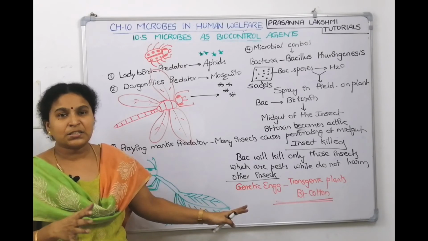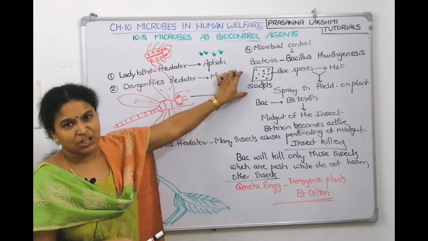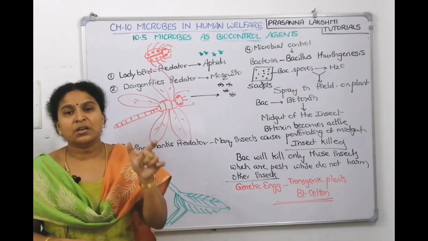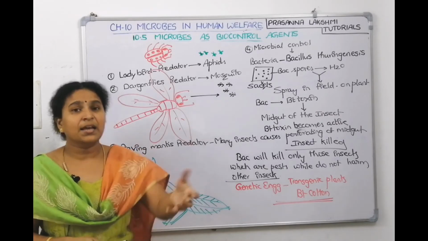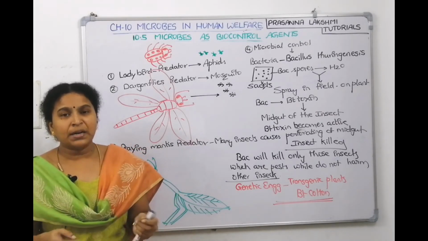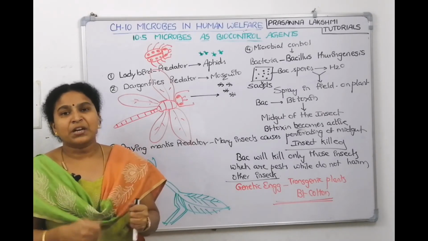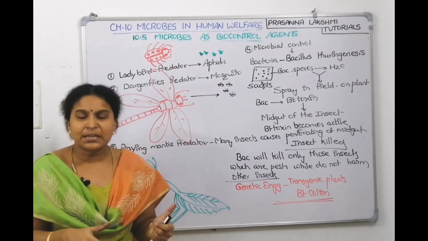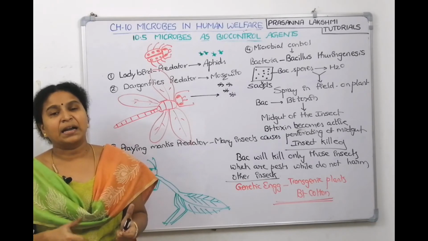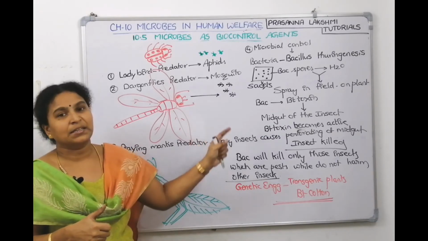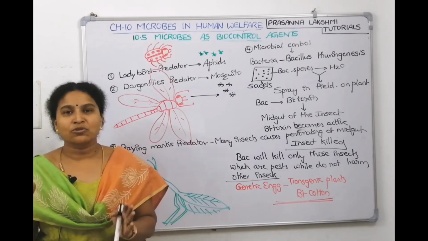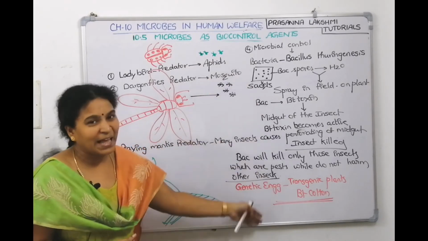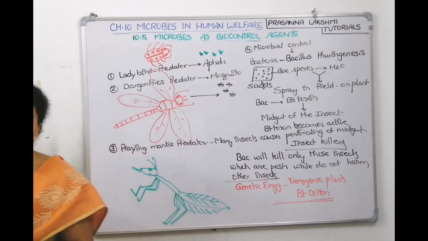But here we are just telling that in the market, sachets and packets are available in which the Bacillus thuringiensis spores are there. Buy those spores, open it, mix it with water, keep it in a sprayer, and spray it on the plants. Now, if the insect comes and eats the plant, along with that, it takes the bacteria. Bacteria knows how to kill the insect in this mechanism. Take a screenshot, we will continue.